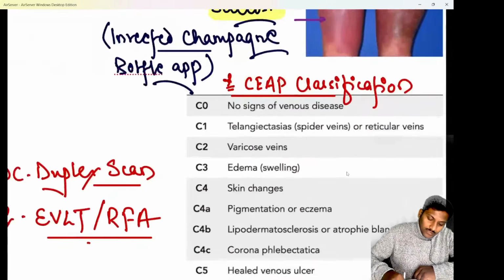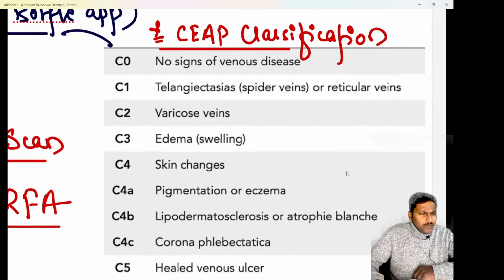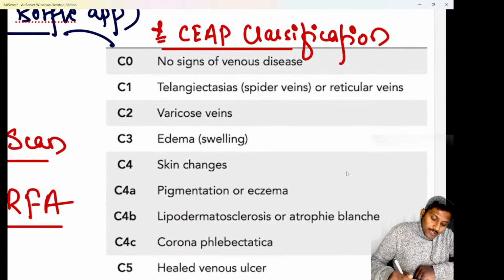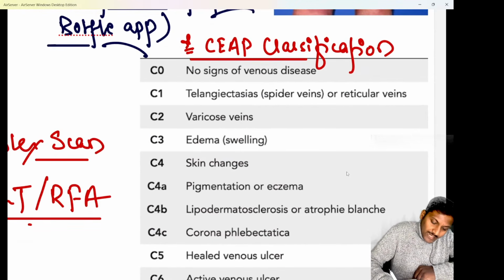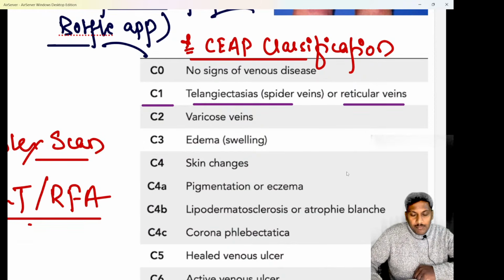Now in this classification, remember the clinical one. First one, that is C0, means there is no signs of venous disease. C1, that means the patient is actually having telangiectasia or spider veins, that is veins less than 1 mm dilated, or reticular veins, that is veins 1 to 3 mm dilated.